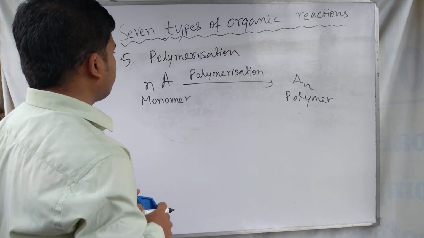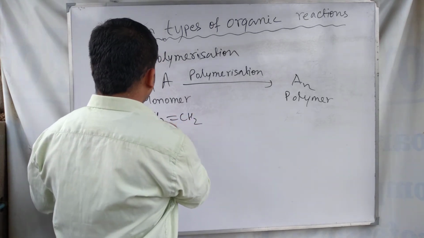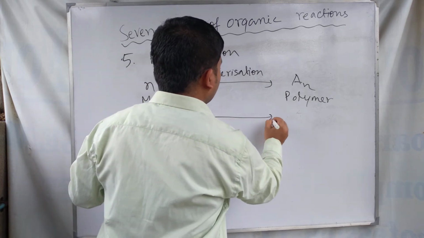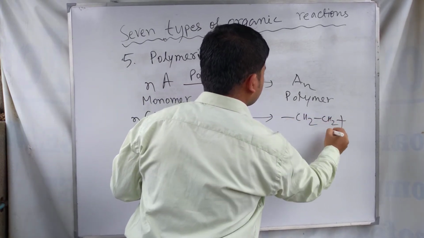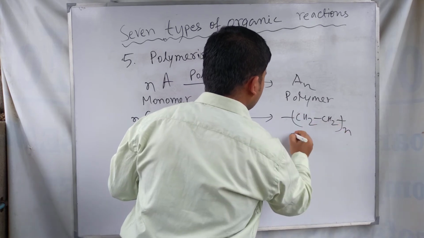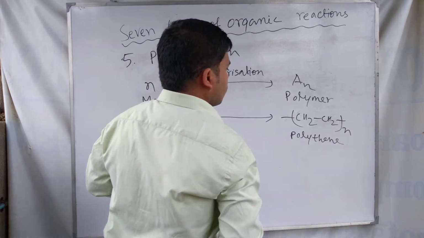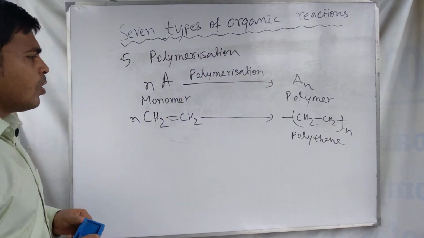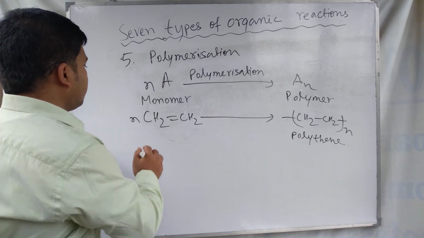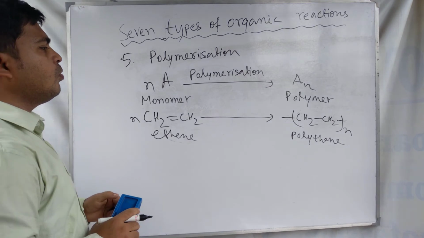This is called a polymerization reaction. An example of this is the ethene molecule: n number of ethene molecules when polymerized can form polythene, from ethene to polythene.